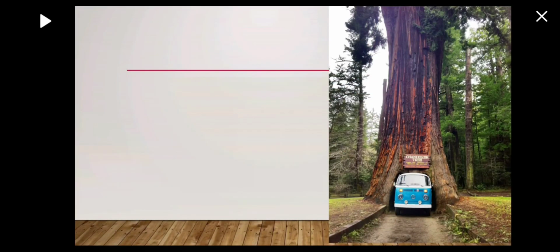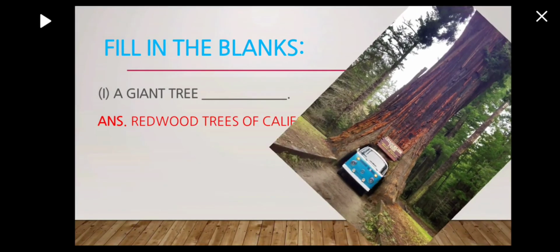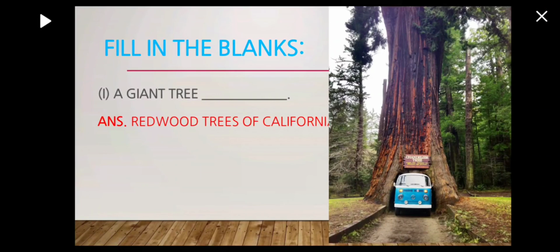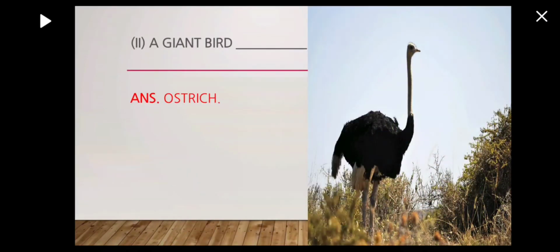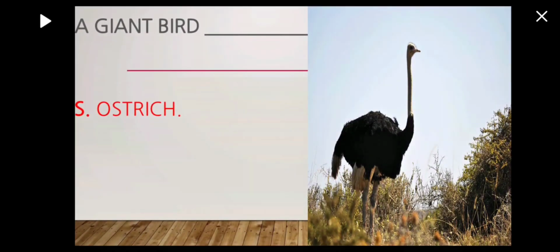Well, students, this was an exercise in your textbook. You have to fill in the blanks. A giant tree. Can you tell me a giant tree? Well, you can see this is a giant tree. It is called the redwood trees of California. There are so many giant trees found which are called redwood trees. A giant bird is the ostrich. You can see the picture, right?